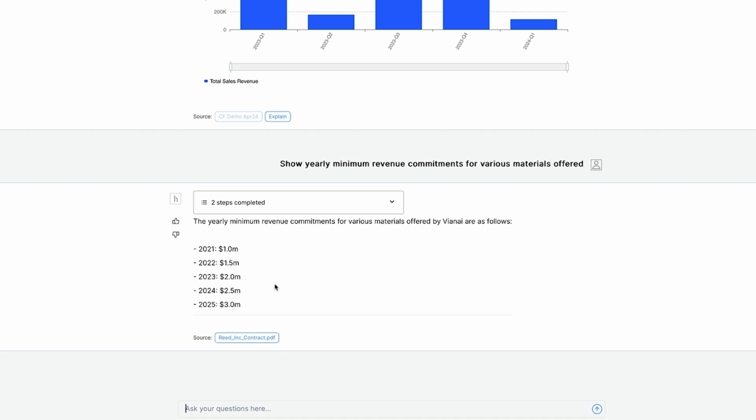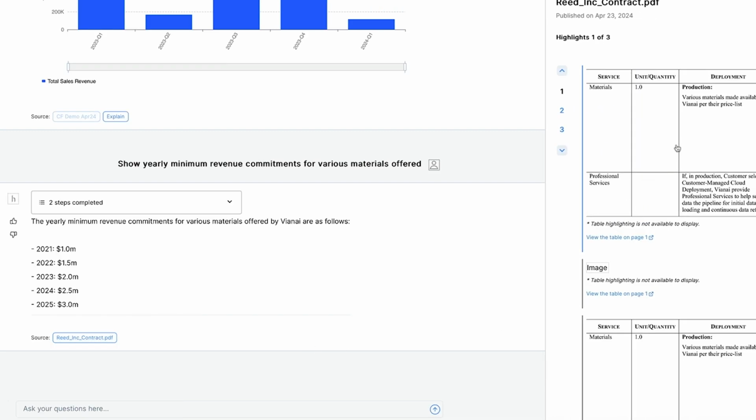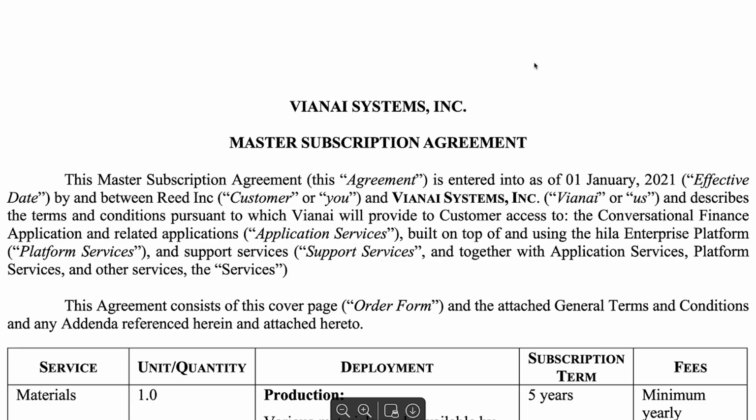You can see here their minimum commitment in 2024 is $2.5 million, so they're pretty far off for the year. This shows that something's going on with this account, which we can take action on. We can reach out to sales and have them contact our customer. And if you're curious where we got this answer from, you can click on the sources. You can even see the source document here.